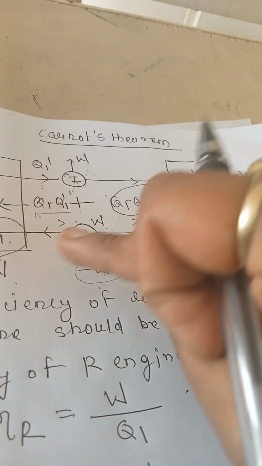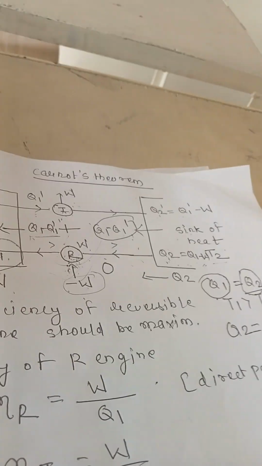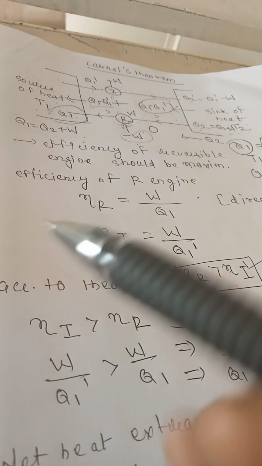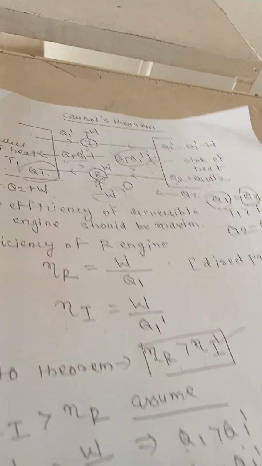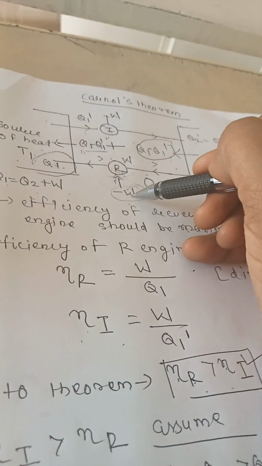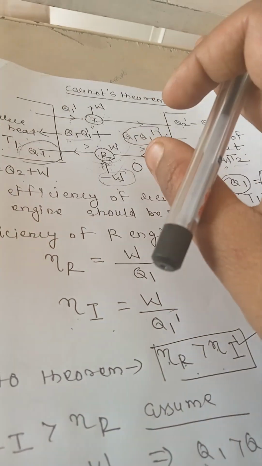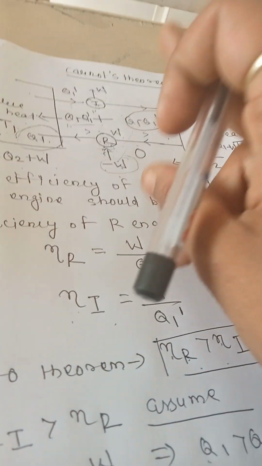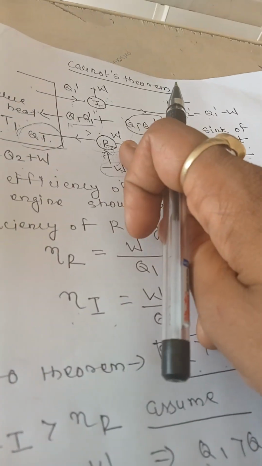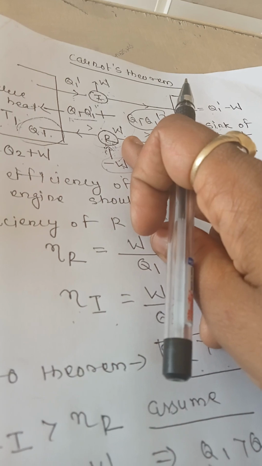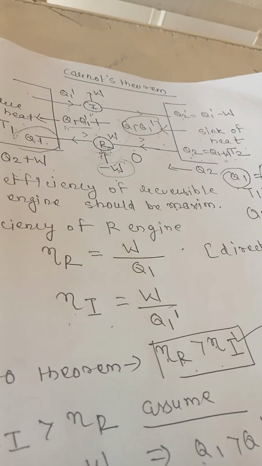Okay, so we find that for the working between the two temperatures, we assumed here eta I is greater than eta R. But when we assumed this, we proved this self-acting machine is impossible to construct because it does not follow the second law of thermodynamics. So what we assumed here, eta I greater than eta R, is false.